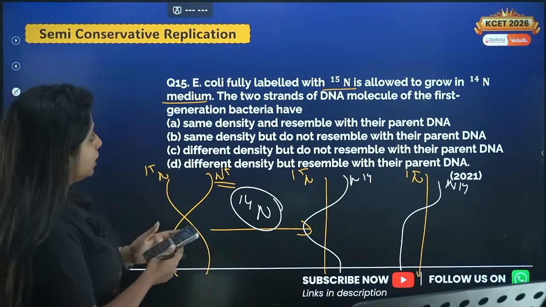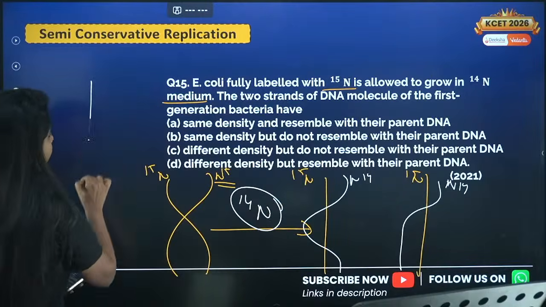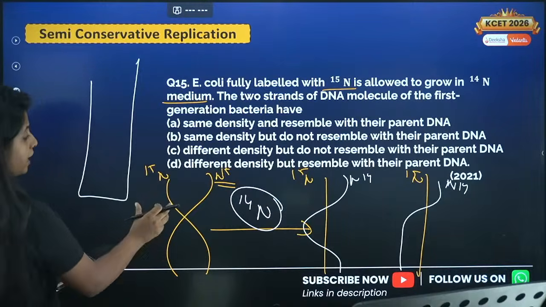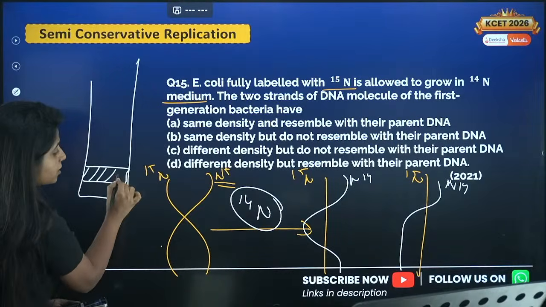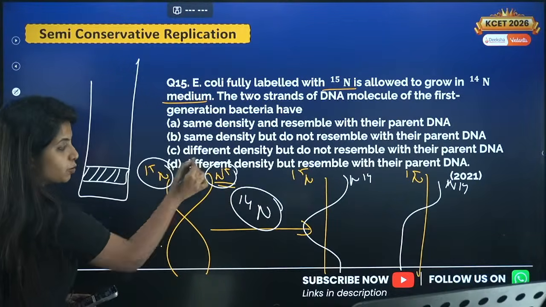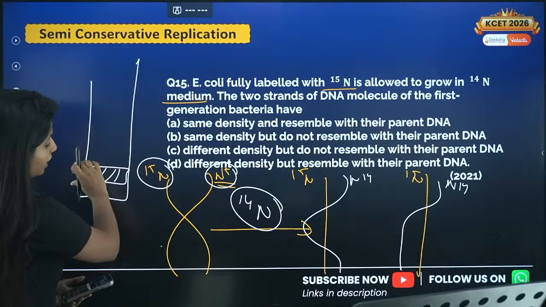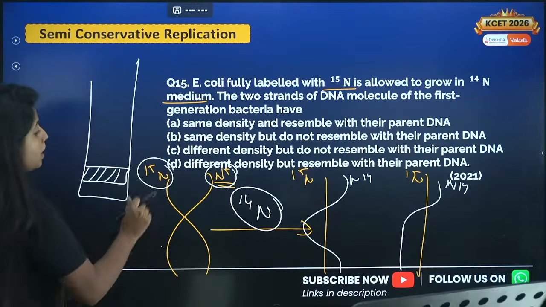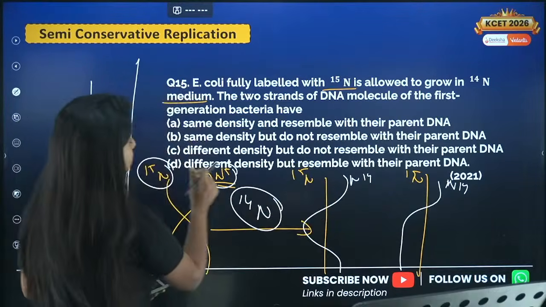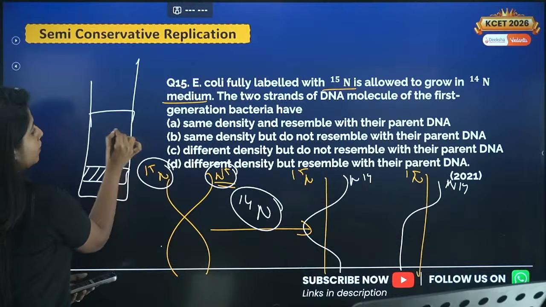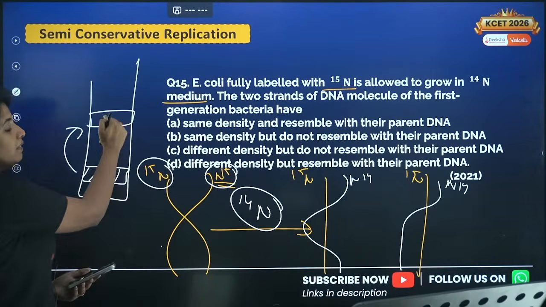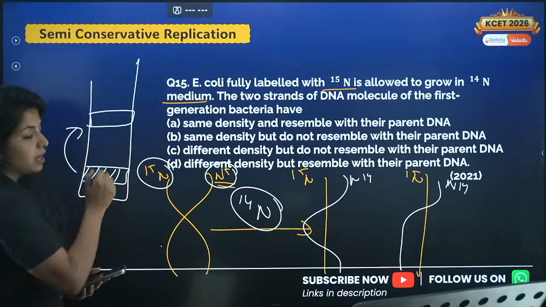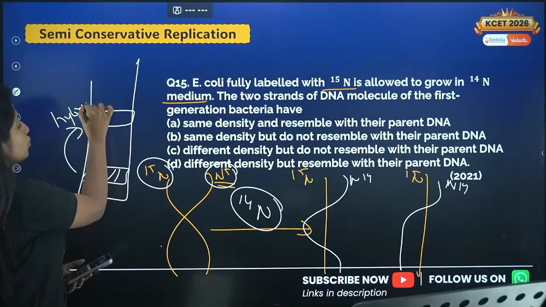So over here, if I have a cesium chloride medium and I try to separate this, it settles down here because it has high density. The N15 isotope has high density, which is why the DNA settles over here. But now if I centrifuge these, they will settle a bit higher, because they are comparatively lighter than the N15 ones, and you call them hybrid. Why do you call them hybrid?